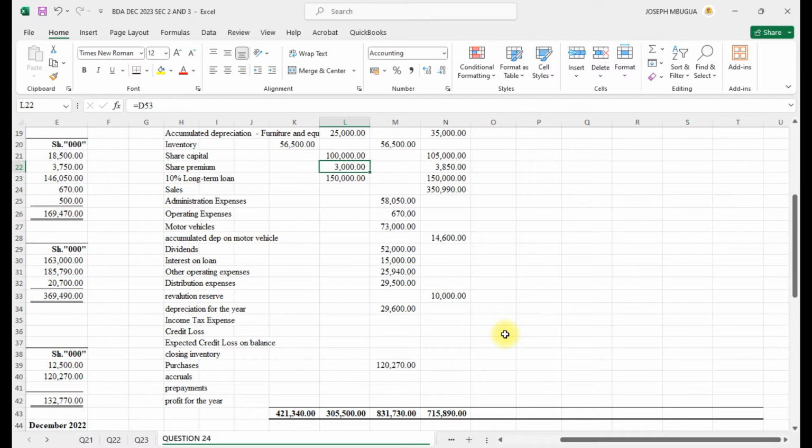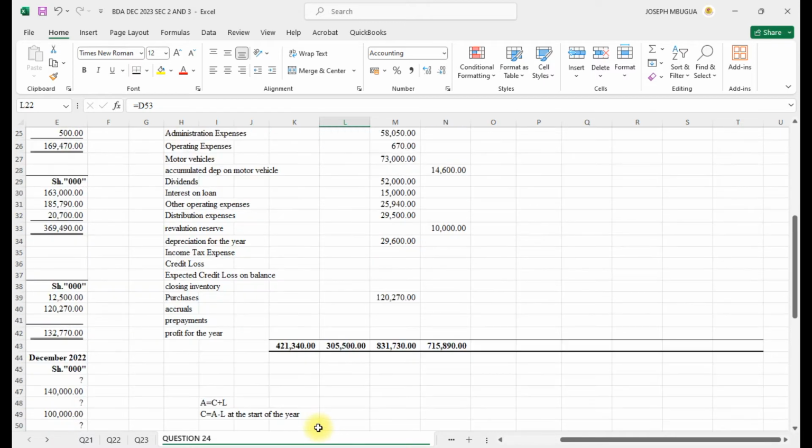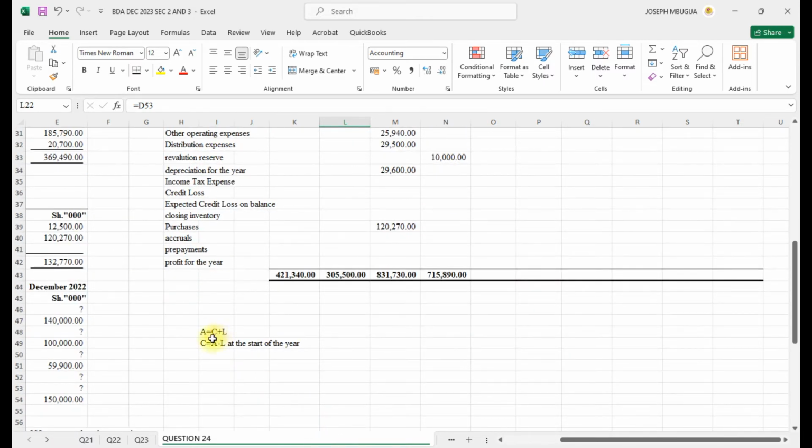So far we have prepared it and it's yet to balance. Remember, the accounting equation is capital plus liability, and capital will be asset minus liability. So when you find this particular difference here for 21, and you minus this, you'll find that we have a difference of 115. The same here, if I was to take this minus this, the same value, 115,840.